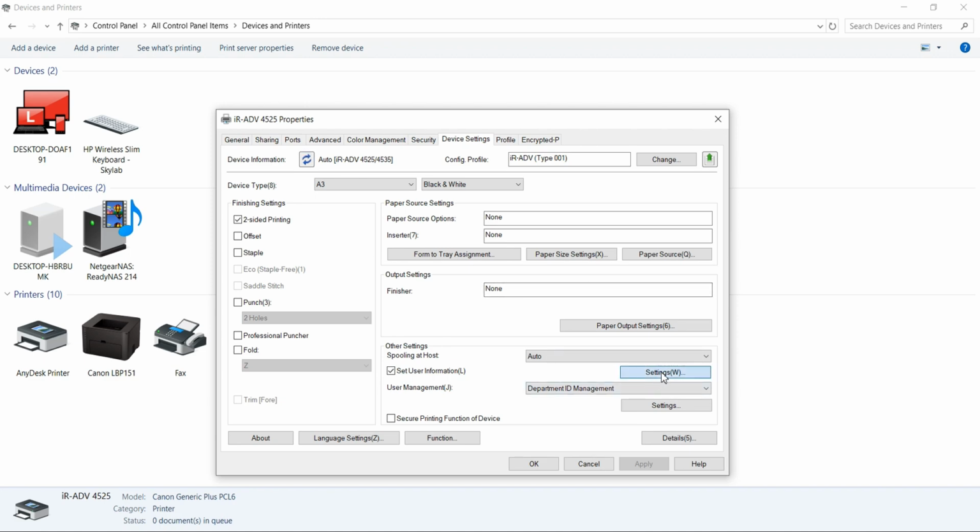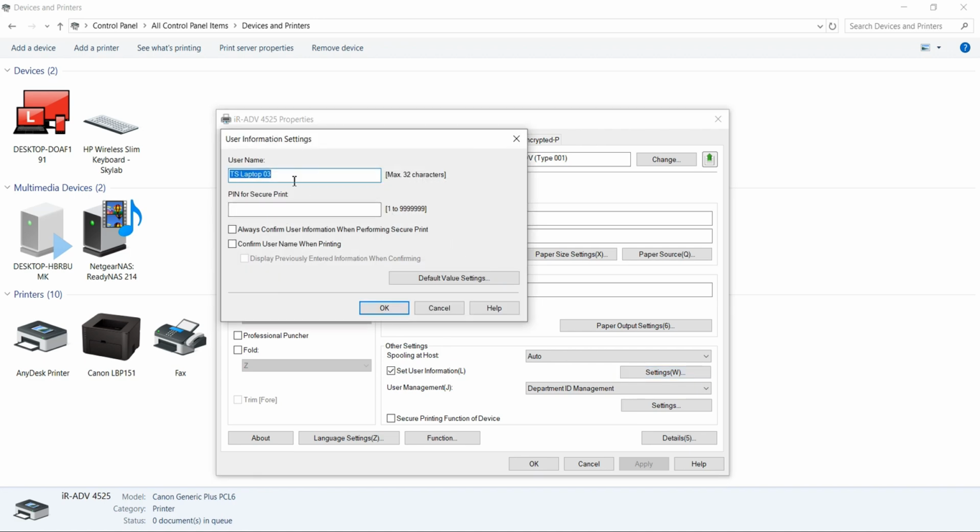On the previous video, I showed you how to create a user. I created a user named Taylor. Now I insert the name Taylor as a username. Later I input the password. Now click OK to continue.